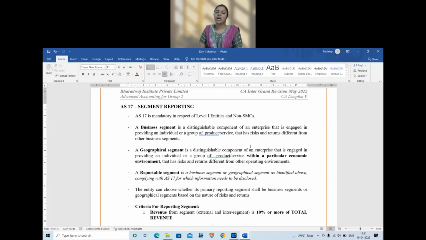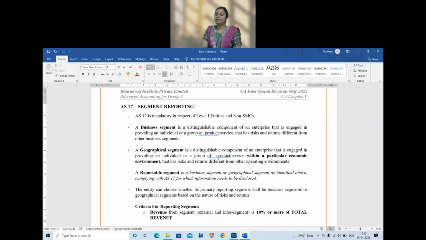The other segment, geographical segment. This is again a segment where the distinguishing factor is not the business activity, the distinguishing factor is geographical location. It can be the geographical location of the customer, or the geographical location of the business itself. Say for example, a software business in India is providing services to customers in the UK, Russia, and India. Now the UK may have different laws, Russia may have different laws. Though the operation is in the same place, the customer base is in different places. So it is also a geographical segment.